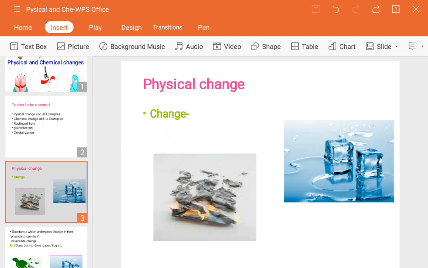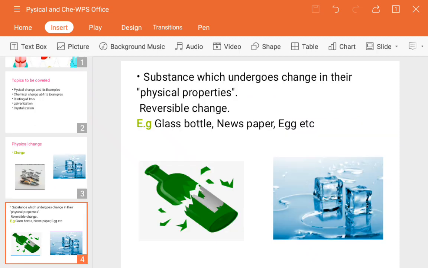So we will see the definition of physical change: the substance which undergoes changes in its physical properties. Always keep the word in mind, physical means in appearance. In appearance means change in shape, size and look. That is a physical change.